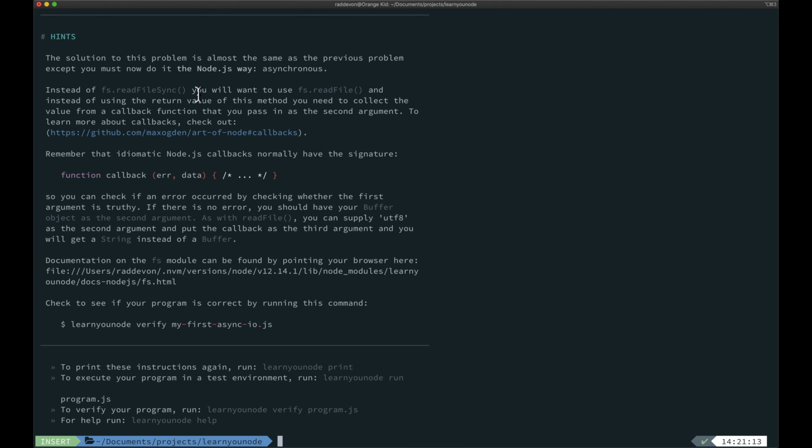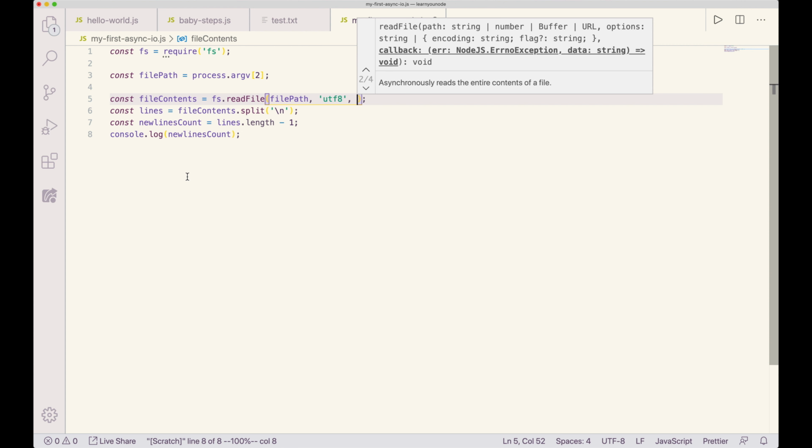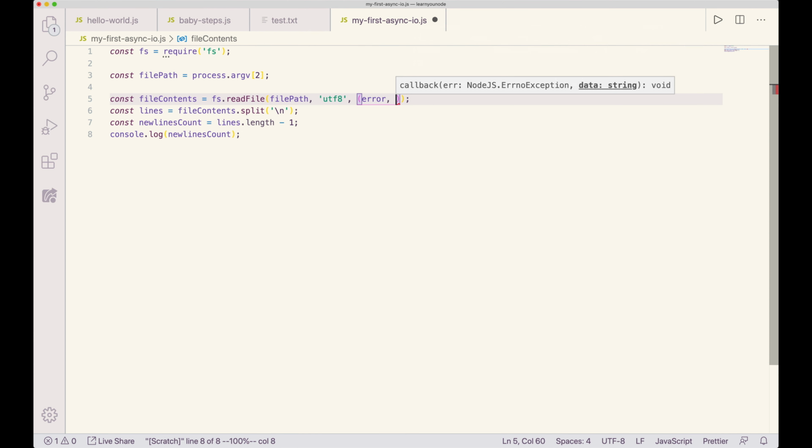All of these methods that come with the core Node modules, when they call the callback, the first value they pass in is an error, if there is one. And then the second one is whatever data is coming out of the operation. So we want to make sure that our callback function consumes that.